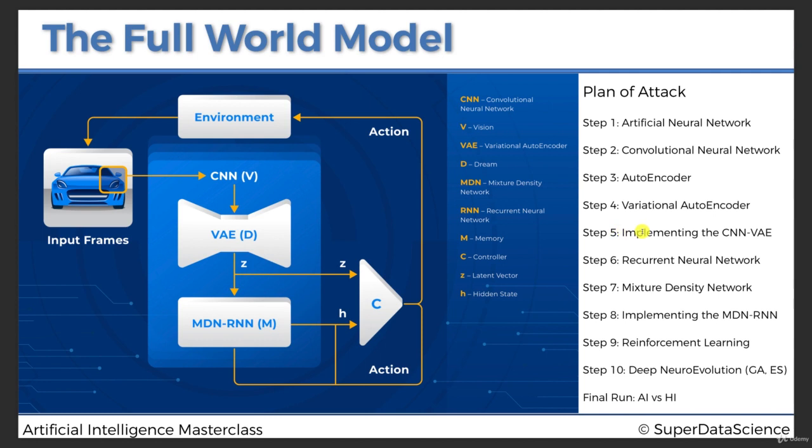And so, what we're about to implement in this step 5 is exactly this part composed of the CNN and the VAE. What's important to understand is that the CNN, the convolutional neural network, allows the vision of the model so that the model is able to see, just like a human, the input frames on the car racing game, just as if it was playing the game like some humans would play video games. And then the VAE, this part here, is the part that dreams.